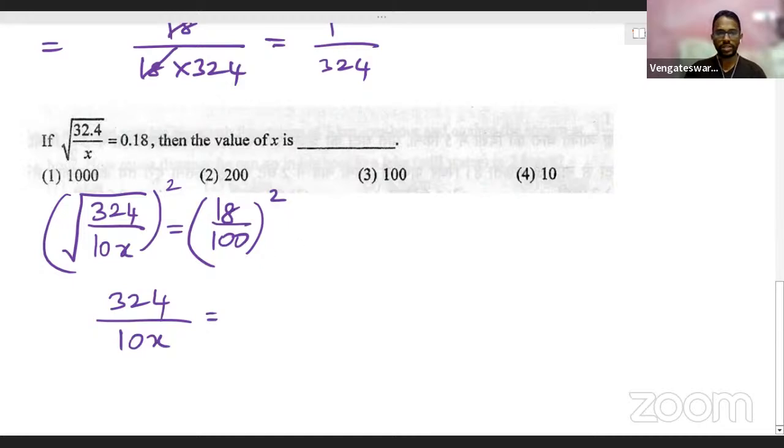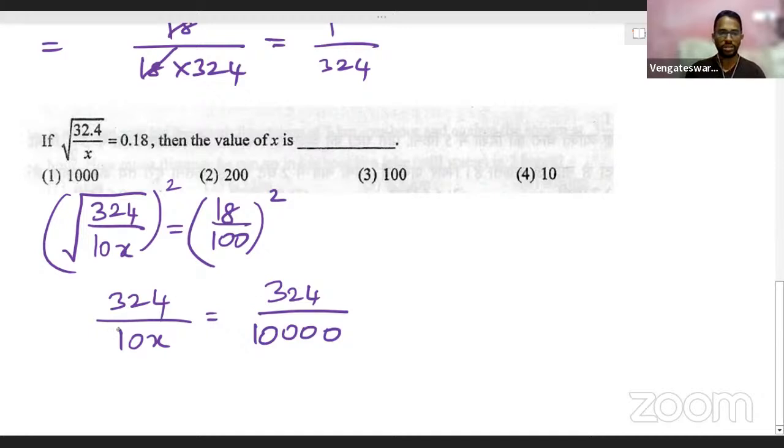So 18 by 100 square is like 18 square. 18 square, we all know it is 324, right? Previous problem also we worked the same thing. So 324 divided by 100 square will become 10,000. Because 100 into 100 is 10,000, right? Yes. Now it's very, very clear and easy for us to solve the problem.